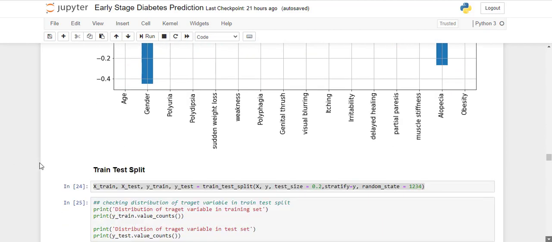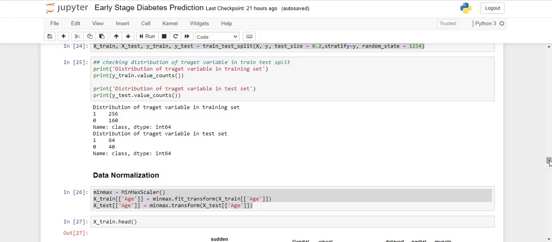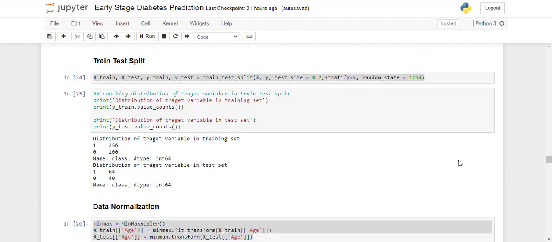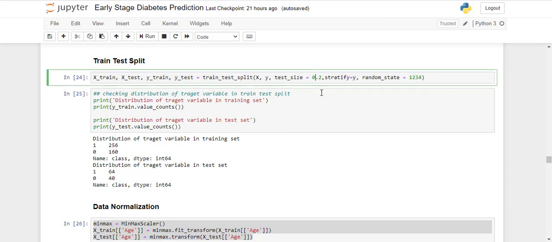Next, we'll split our data set with train test split, and we are splitting into an 80-20 ratio. 80% will be used for training our models, and 20% will be used for testing and evaluating the model. The other parameter we have used is stratify. It is very important, guys, if you are doing any classification task and splitting your data set, to use this parameter, because stratified splitting is very important.